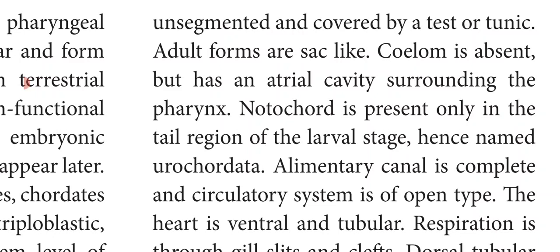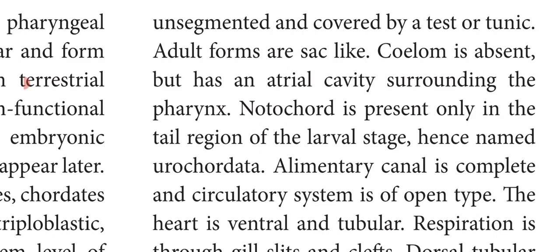And notochord is present only in the tail region of the larval stage, hence the name Urochordata. So why the name Urochordata? In these animals the notochord is present only during the larval stage, and that too in the tail region. So when this larva undergoes metamorphosis, the tail is lost in the adult. So when the tail is lost, automatically the notochord is also lost. So notochord is present only in the larval stage.